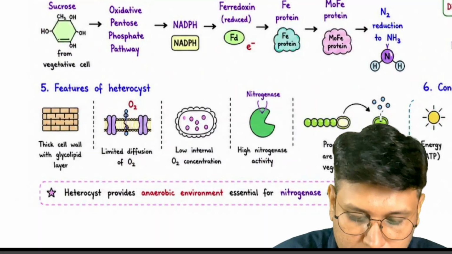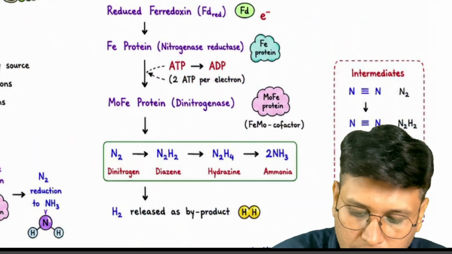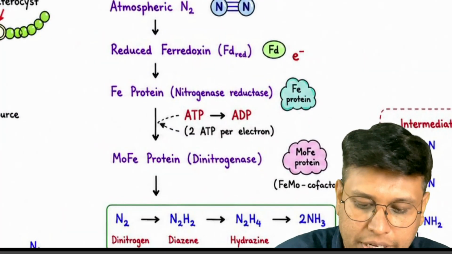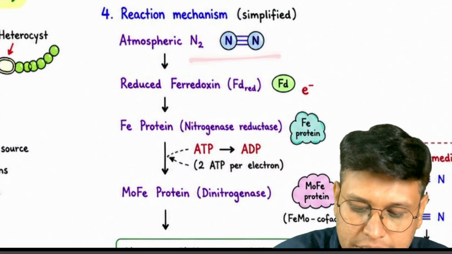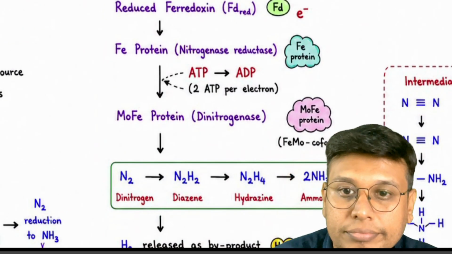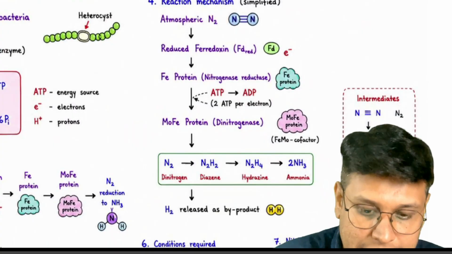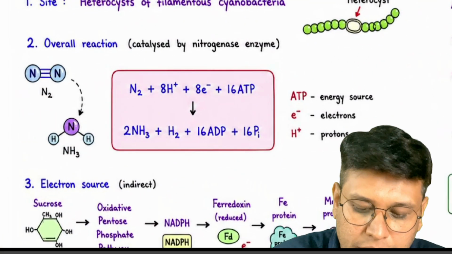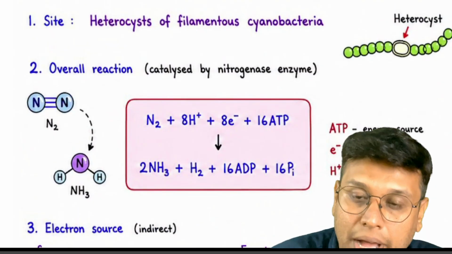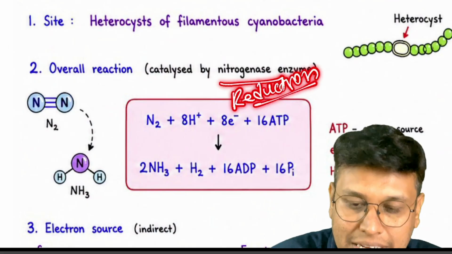Here we have the heterocyst and all other things. But okay, so here atmospheric nitrogen is reduced, and finally you can get the ammonia. They will not ask you this in NEET. Just for background knowledge, remember nitrogen is converted into ammonia by the nitrogenase enzyme. This reaction is a reduction.